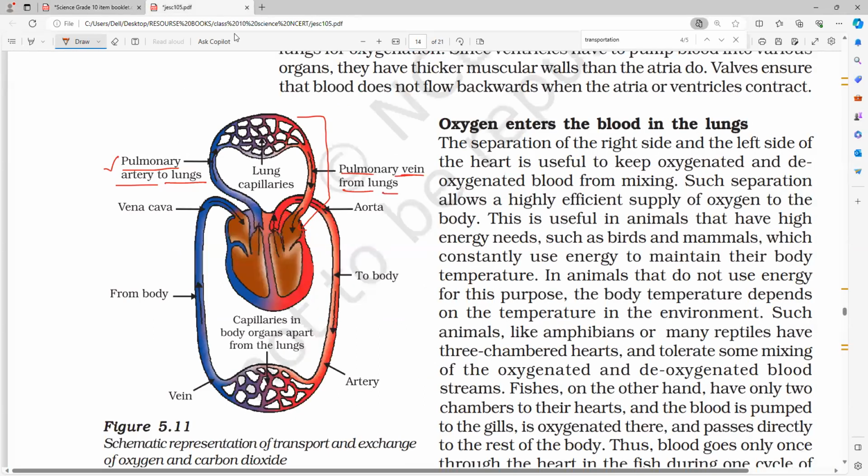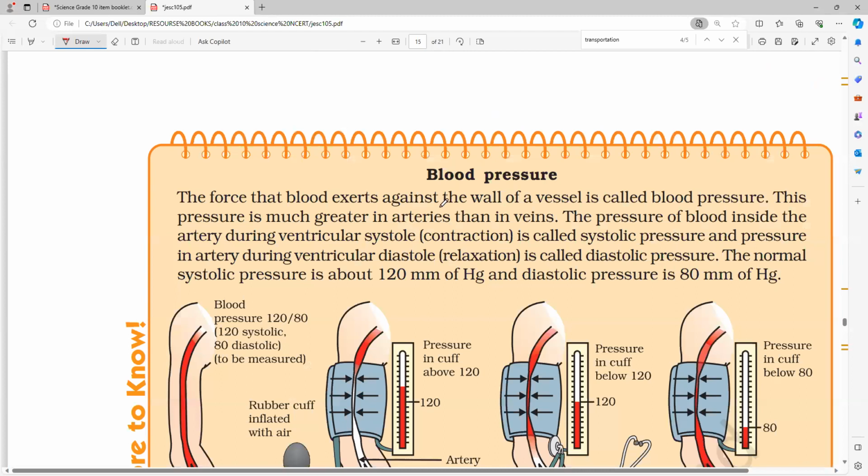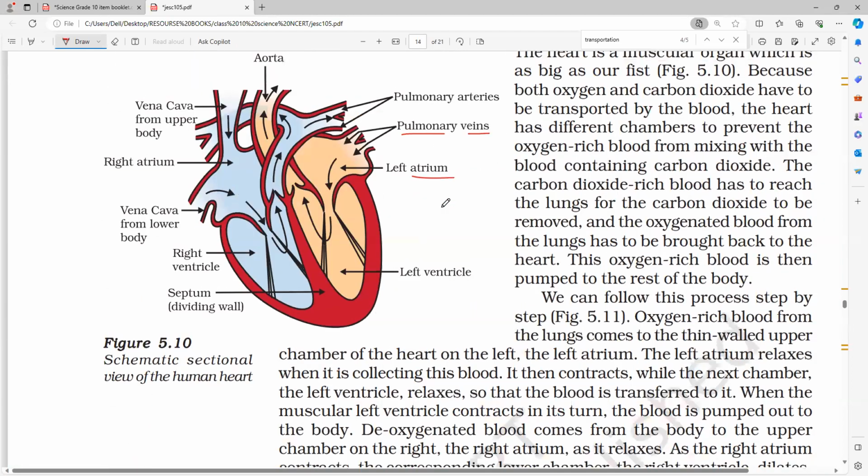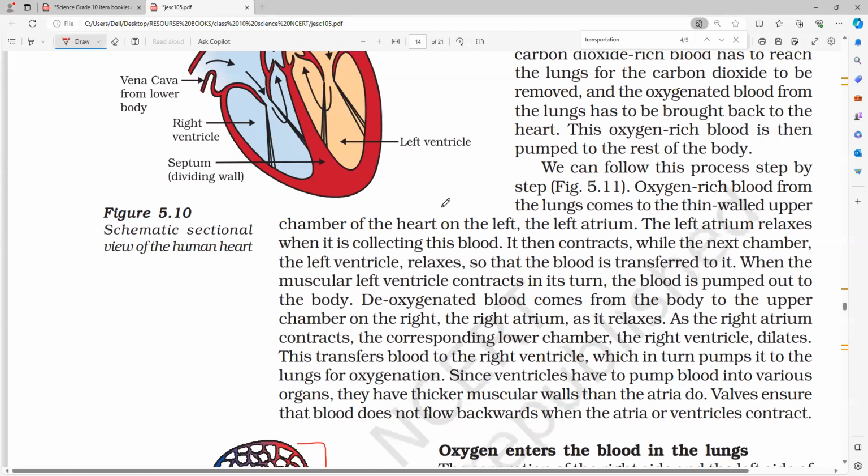What is the usefulness of such circulation? Why do we have two? Efficient oxygen supply. So oxygen enters the blood in the lungs. There are two methods of circulation we have. As the right atrium contracts, the corresponding lower chamber, the right ventricle, dilates. This transfers the blood to the right ventricle, which in turn pumps it to the lungs for oxygenation.